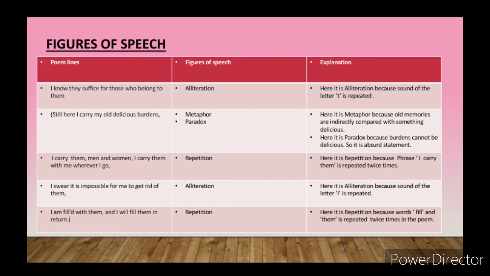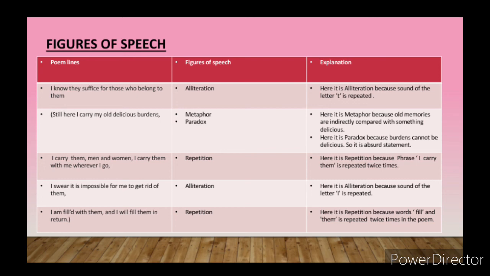Just like that, face the burdens and tackle them. That's the only way you can come forward, wherever you are in your life. If you are really facing lots of troubles and problems, and you want to come out of them, face them more happily. Don't show your ugly face. Burdens are there, of course, we can't deny them, but we have to tackle them in a more cheerful, more happy way, that the poet talks about.